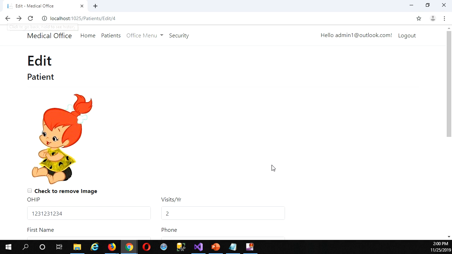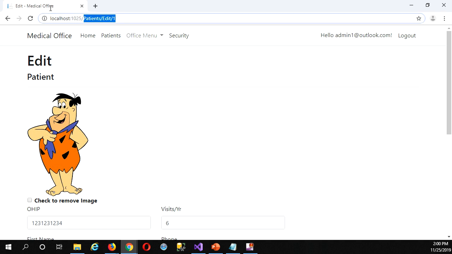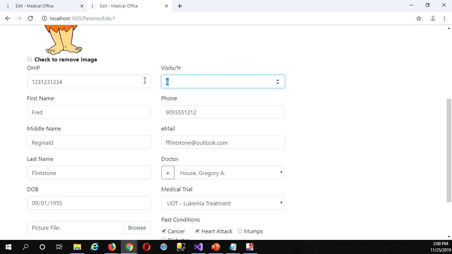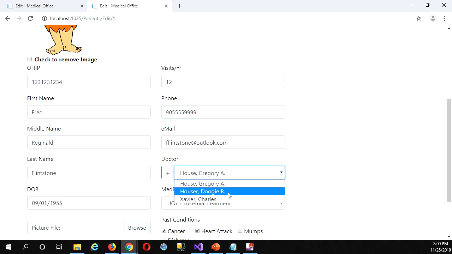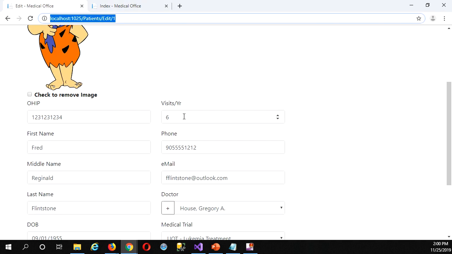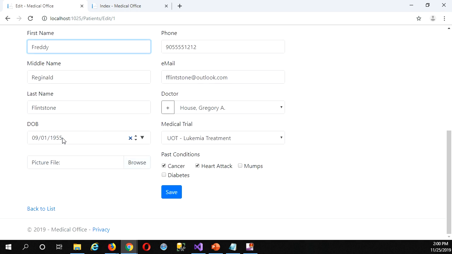Let me just start afresh here. I'm going to edit Fred, and let's simulate our concurrency. So I'll open 2 tabs, editing the same record. Okay, I'll make a change here, maybe bump that up to 12. Change the phone number and the doctor maybe, right? Now I should be able to save this, but if I come back to this version where I was editing, I'll put this down to 2, for example. He likes to go by Freddie, and the date of birth I had wrong. He's a couple years older than that, right? I'll save that, and there we go.